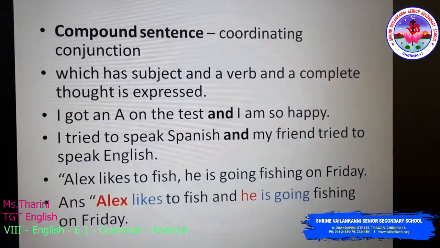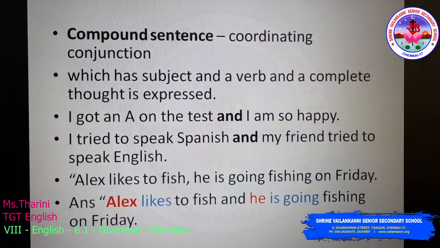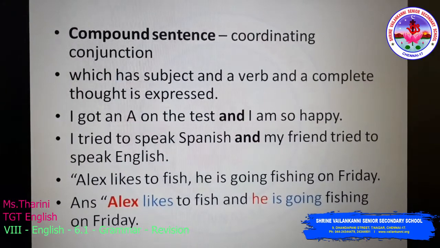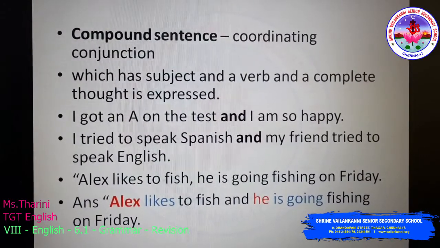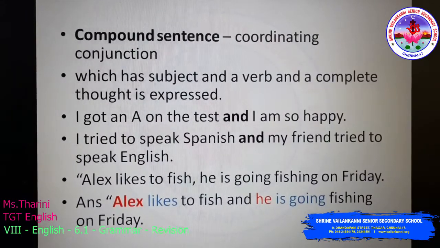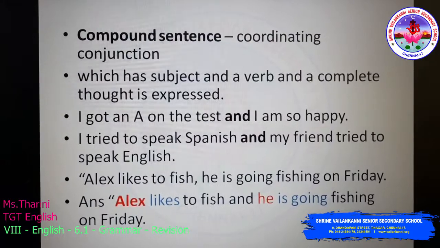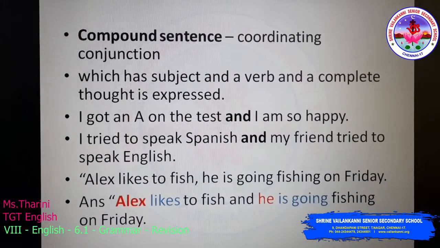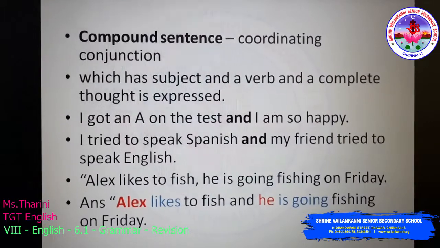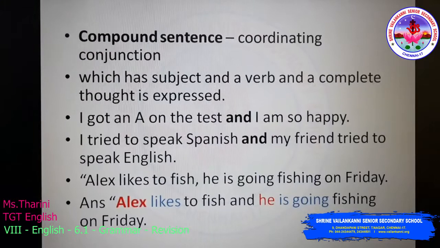What is a compound sentence? Coordinating conjunctions are used in compound sentences, where two main clauses are joined, each with a subject and a verb and a complete thought expressed. All clauses have a subject and a verb, even the subordinate clause and noun clause. But here, it has a complete thought also.